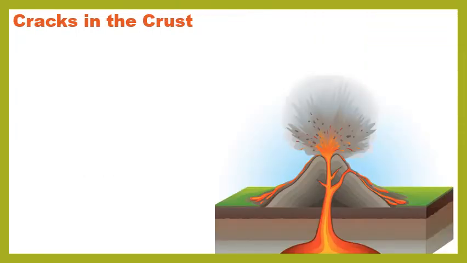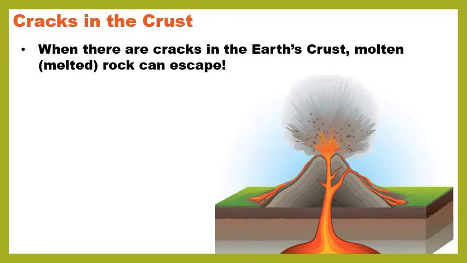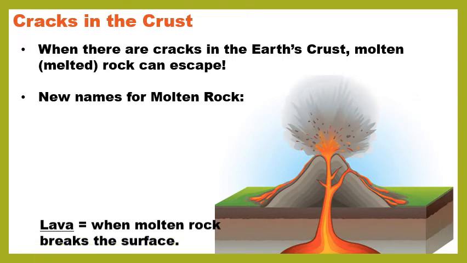So sometimes the Earth's crust can crack, and that can happen through an earthquake or a volcano. So if you look at a volcano, you see that the actual dome part of the volcano is on the crust, but the volcano actually reaches all the way to the mantle. So when we have a volcanic eruption or an earthquake and you get a big crack, sometimes molten or melted rock can escape. And so now we're going to have new names for this molten rock based on where it's found.